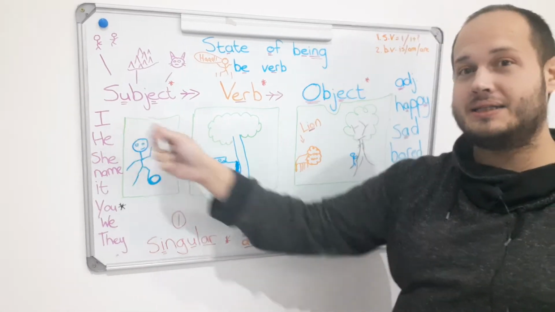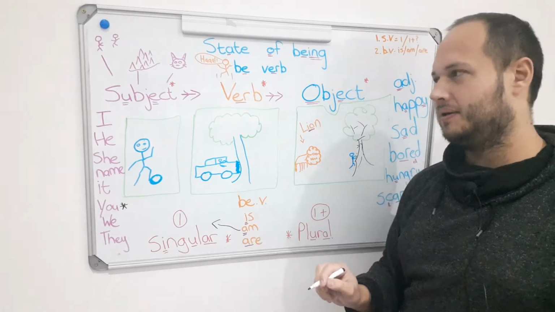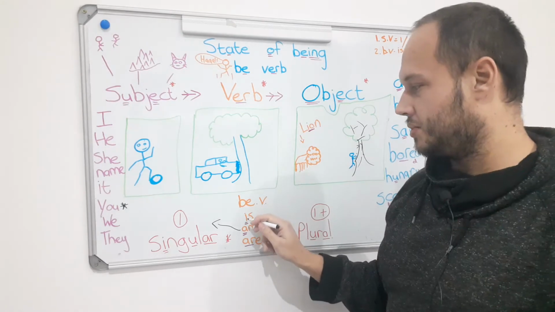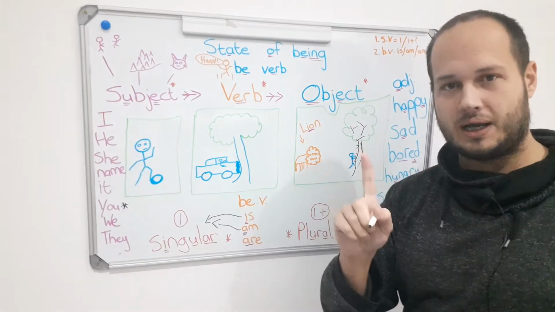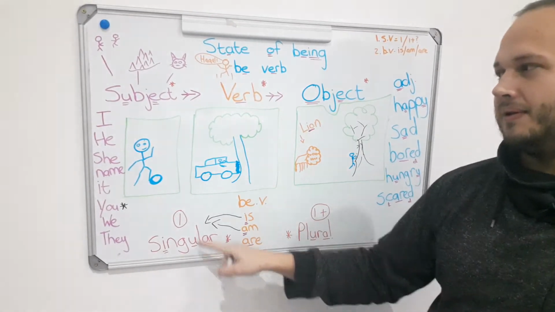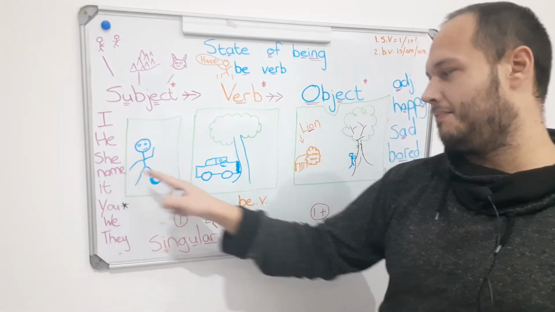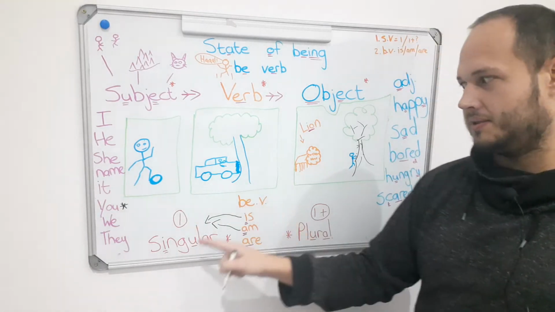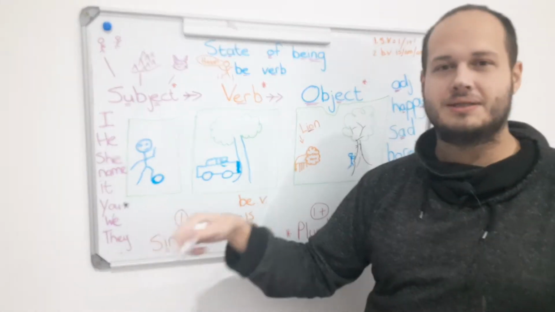So we know I is singular, so am is singular. But he is, yes, so he is singular. He is one, and is singular. She is singular. Name is, so Tony is, and it, so the cat is.